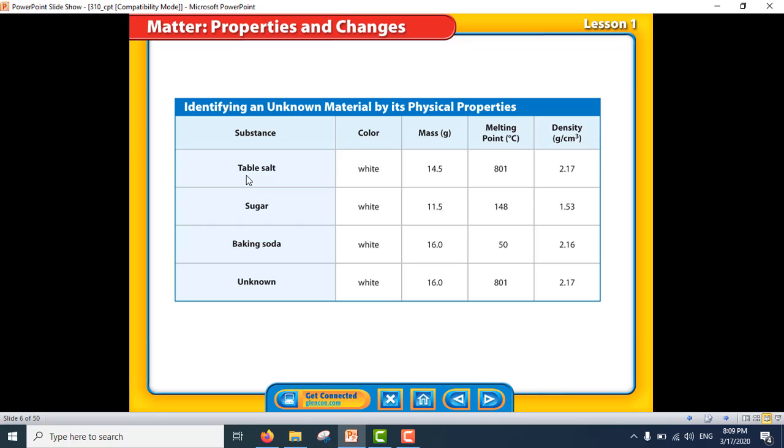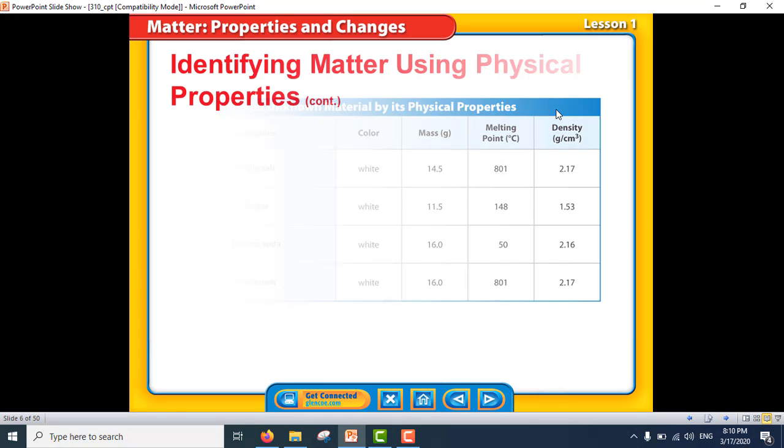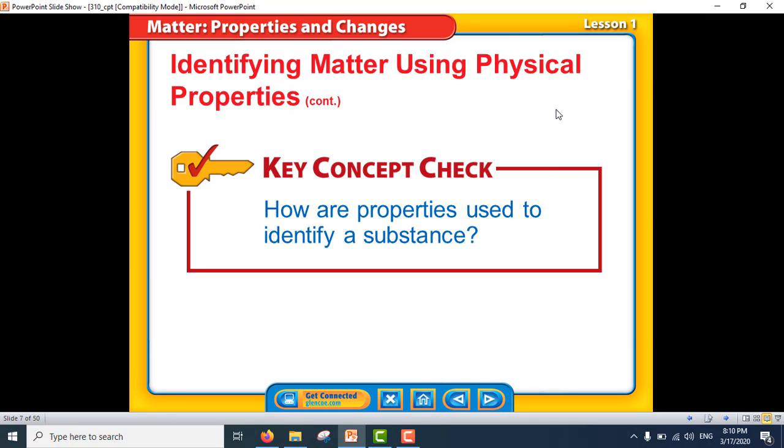We have here table salt, its color is white, sugar is white, baking soda white, unknown white. The mass, we have different masses. Melting point, we have different melting points. Density, we have different densities. Okay, so we can differentiate between materials by using physical properties. Now another question here, how are properties used to identify a substance?